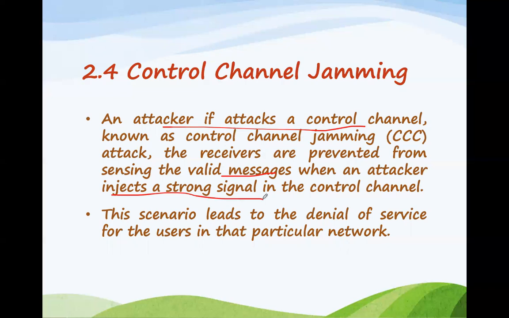As a result, all the nodes will try to receive only the strong signal, wherein they reject or ignore the actual valid messages, which are slightly weaker than the attacker's strong signal. This scenario leads to denial of service for the users in that particular network.